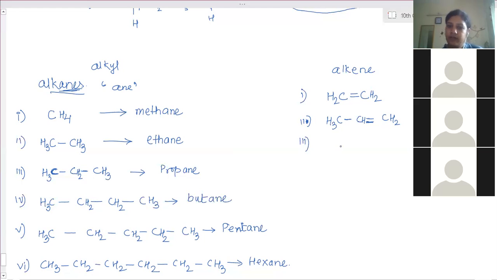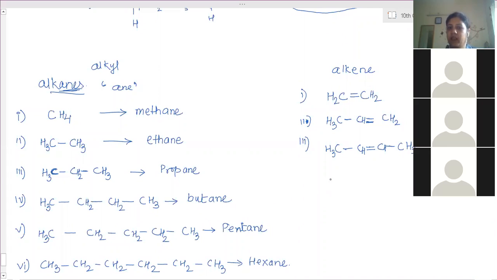Then the next compound has 4 carbon atoms. First draw the single bond structure, and now anywhere you can give a double bond because it is an alkene. If I give it here, then check the number of left out electrons shared with hydrogen. This carbon atom 1 is shared, so 3 are left, CH3. This carbon atom 3 done, only 1 left out, so H. This carbon atom 1 is shared, so left out 3.